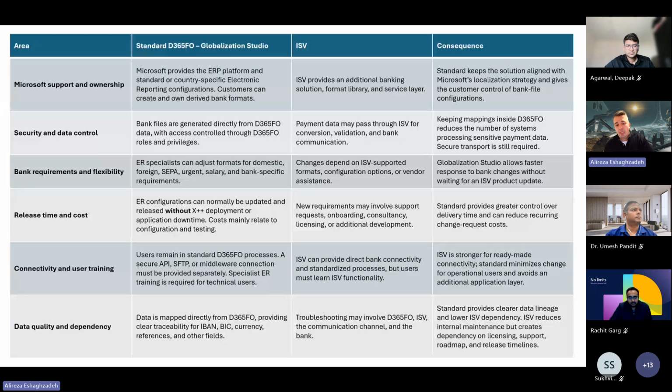To have a better understanding here, I have created some of the most used bullet points, or let us say challenges, that we have. In which case we need to go with the standard, in which case we need to go with the ISV, and also the consequences. And as you see, I have separated them into several areas.